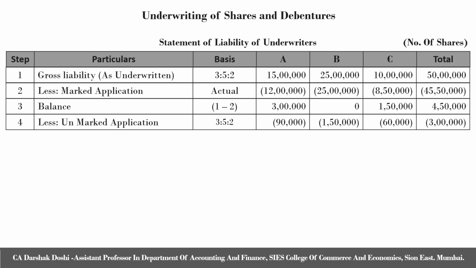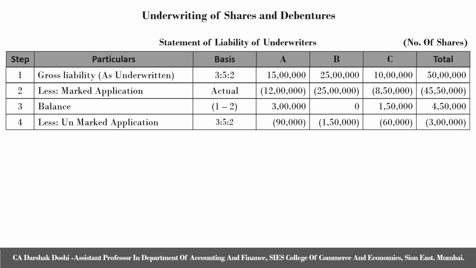Here we reduce unmarked applications in the ratio of gross liability as it is mentioned in the question. Hence, the unmarked applications as calculated by us, 3 lakh, will be distributed amongst A, B and C in the ratio of 3:5:2, which comes to 90,000, 1,50,000 and 60,000 shares.